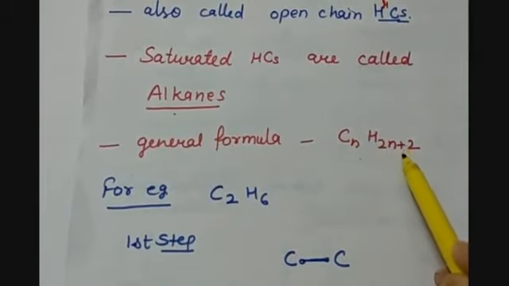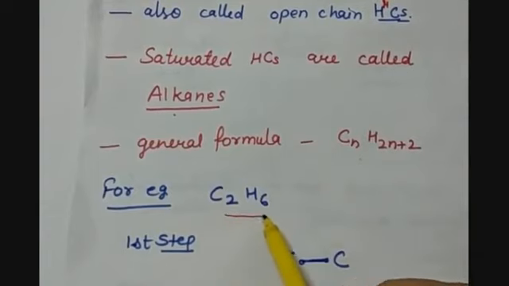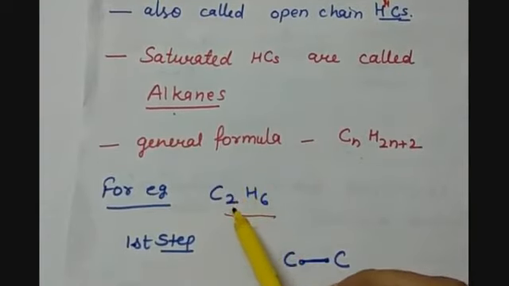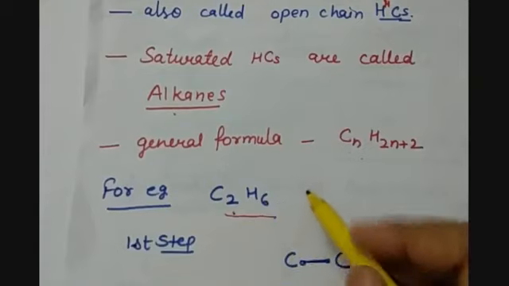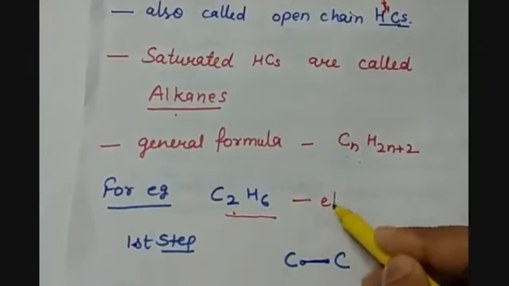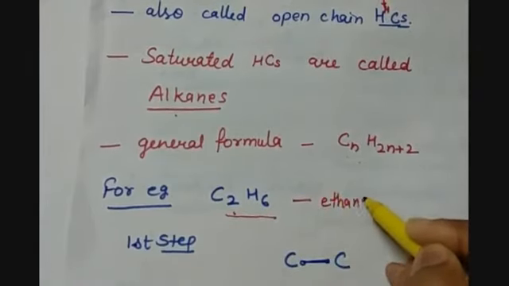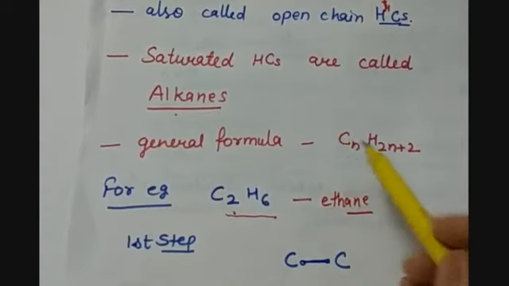CnH2n+2. This can be verified from here, that we have 2 in the place of n, and we have 2n+2, that is 6. So this is an alkane, and hence its name is ethane, where ane is representing the alkane category.